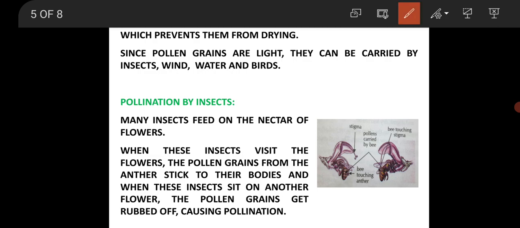So in this picture you can see when the bee visits the flower, the pollen grains from the anther of this flower stick to the body of the bee, and when the same bee sits on another flower, the pollen grains get rubbed off, causing pollination.